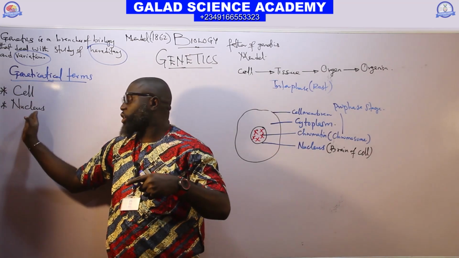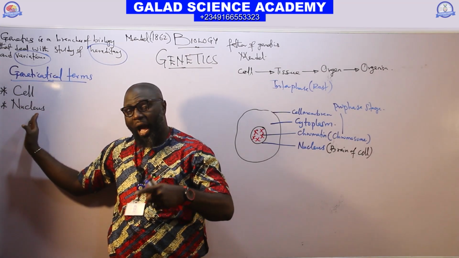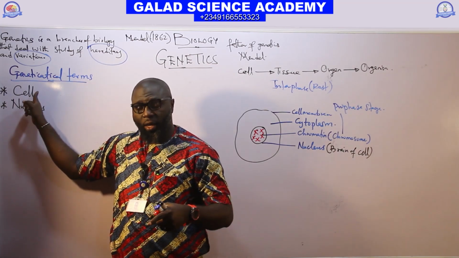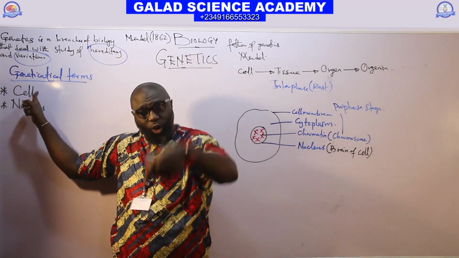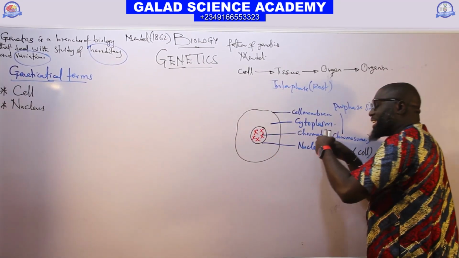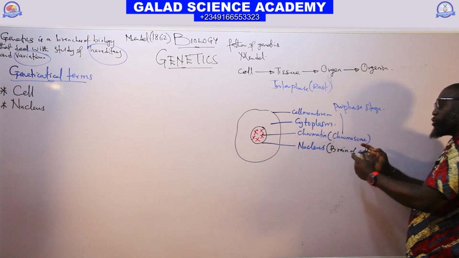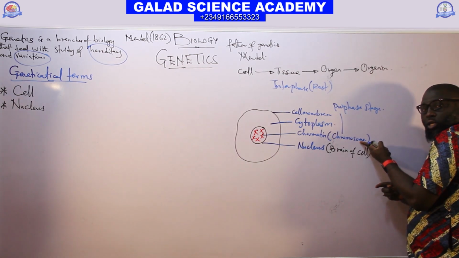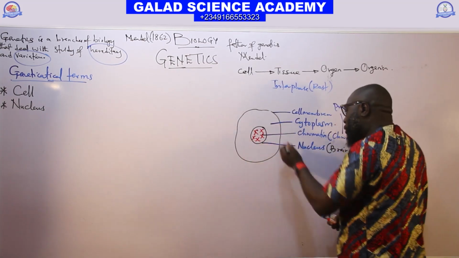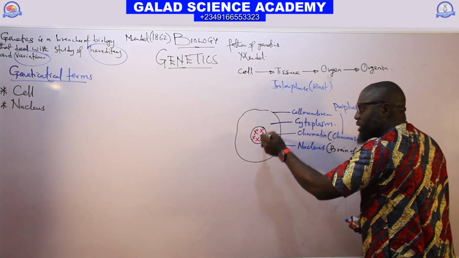Inside the cell, we have the nucleus, and the nucleus is the one that controls all the activity of the cell. Inside the nucleus itself, we have chromatin, which later condenses to give us the chromosome. So we have the nucleus inside the cell, and the chromosome inside the nucleus.